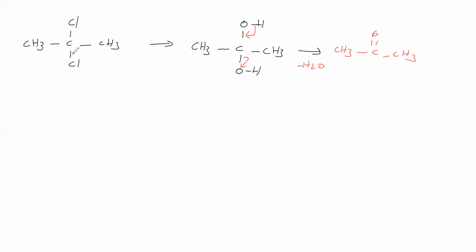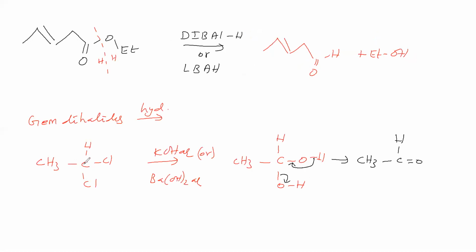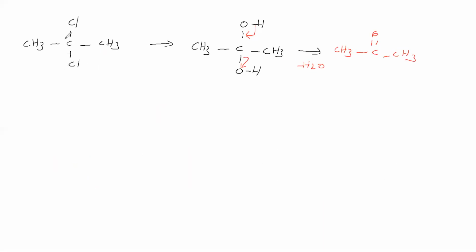Therefore, if the halogen-carrying carbon has hydrogen, aldehyde is the product. Here this carbon carries halogen and has hydrogen, therefore aldehyde is the product. Now this carbon carries halogens and has no hydrogen, therefore we are getting ketone.